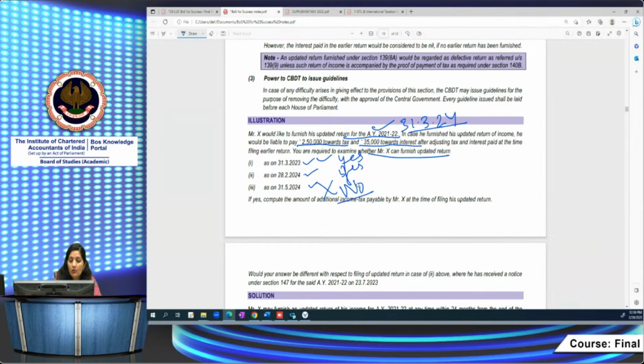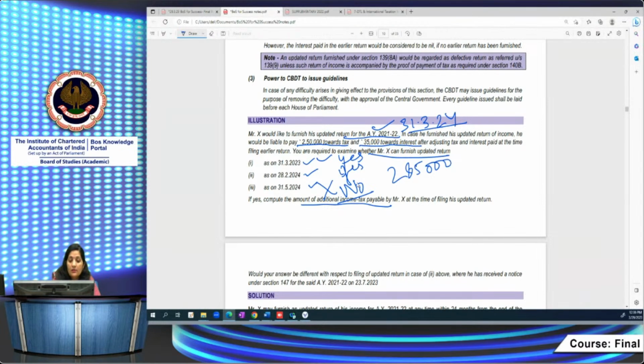Now you are required to compute the amount of additional income tax payable. In the question, information regarding the tax or interest is given to you, right? In case total income is given, then you have to first compute the tax payable amount or the interest amount. Then you compute the additional income tax. Here that information is given already. So it comes to a total of 2,85,000, which is your tax plus interest amount.